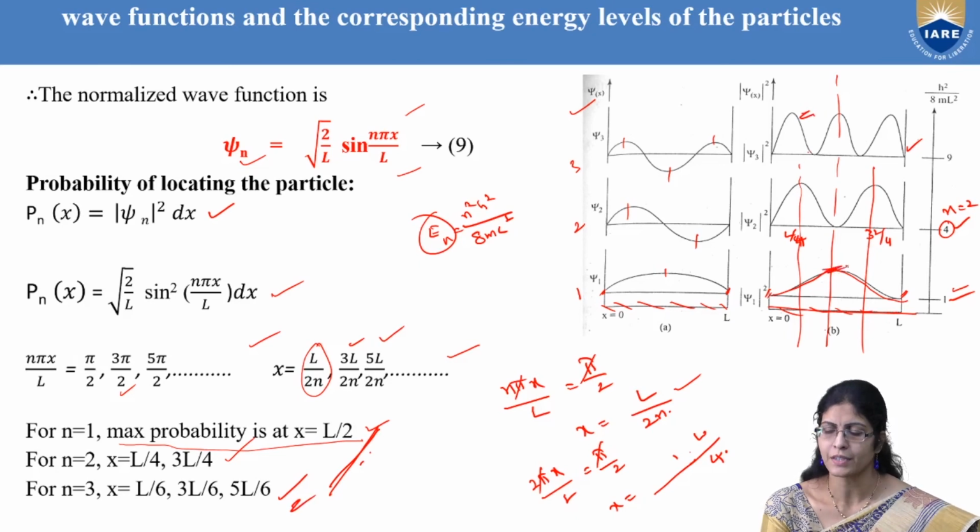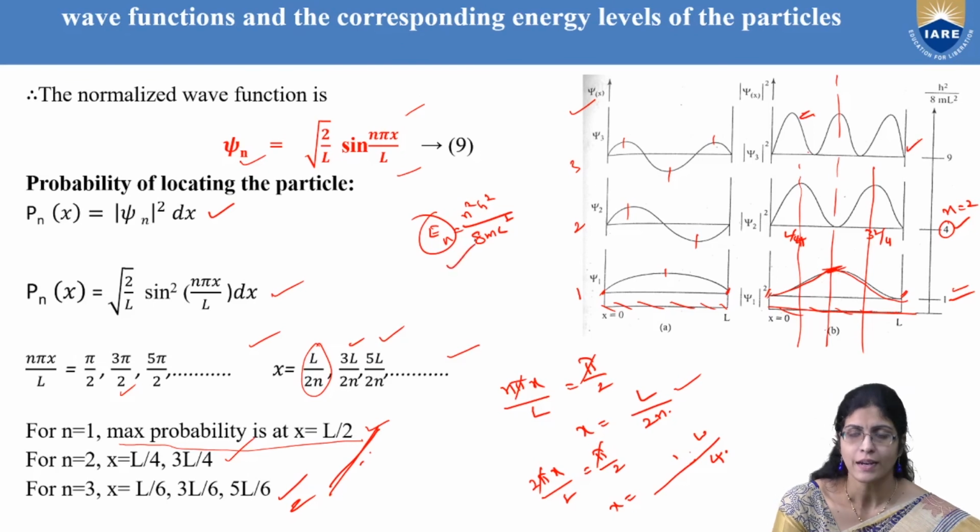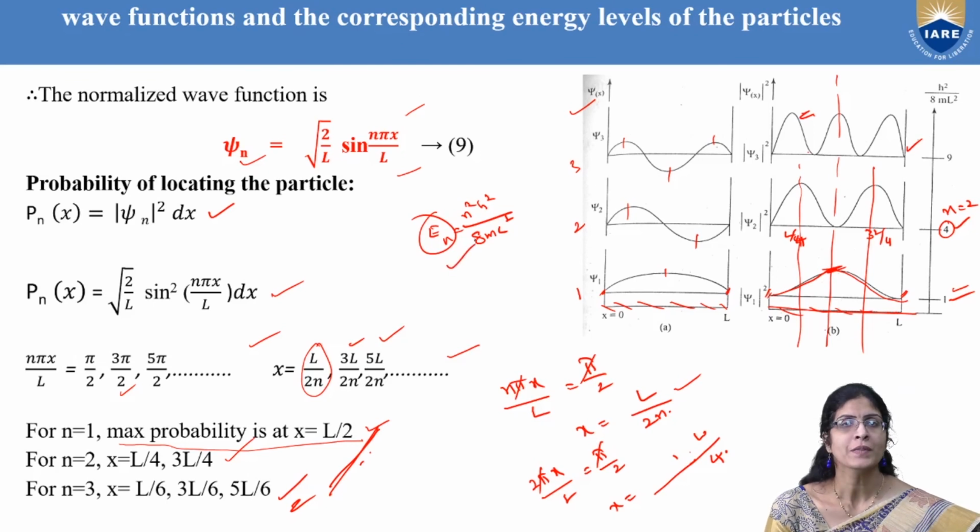Maybe it can be here. There is much more probability for the particle to exist in the middle of the potential box. You can explain it very nicely. So this is an achievement, where you are able to quantize the energies here, as well as find out the probability of the existence of the particle.